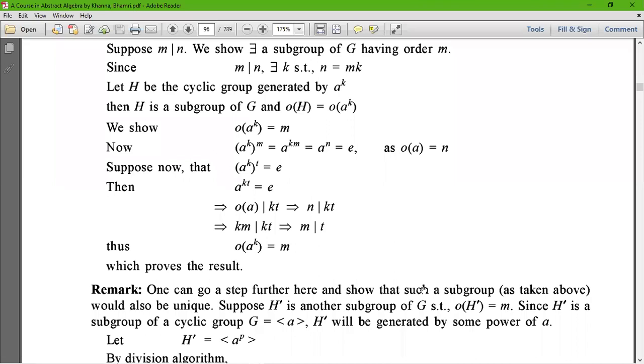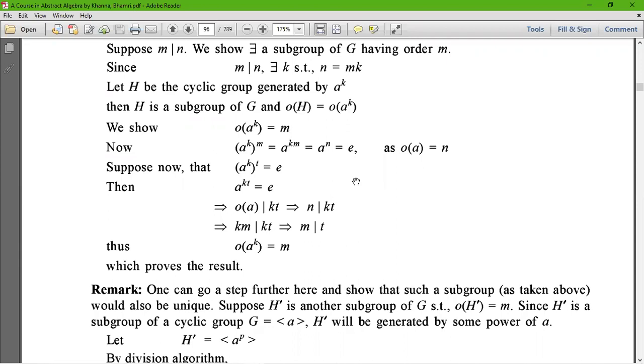Suppose m divides n, then we have to show that there exists a subgroup of G having order m. Since m divides n, there exists k such that n equals mk. Now let H be the cyclic group generated by a to the power k.